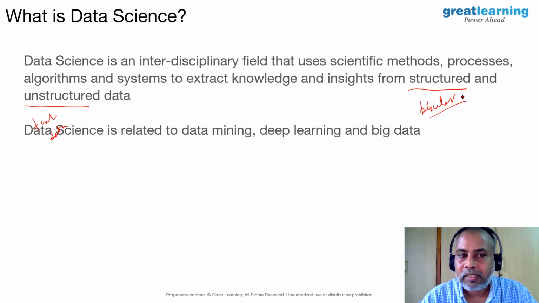Here the data size is going to be pretty huge. Some telecom companies collect data close to 100 terabytes a day. Now we need to come up with the skills needed to handle this data and extract knowledge from it. In the next slide, let us get into the skills needed to succeed in data science.